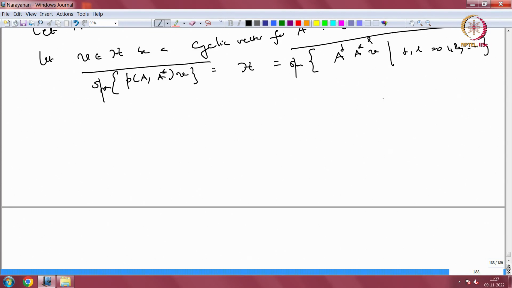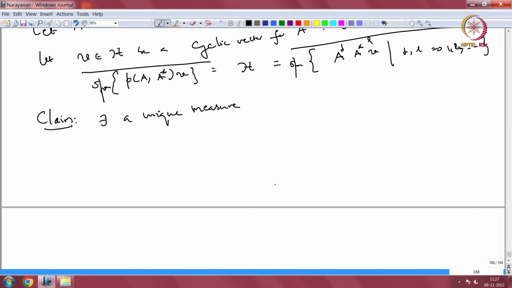So, in the cyclic case, we want to say, the claim is that there exists a unique measure, because it is the cyclic case, right.